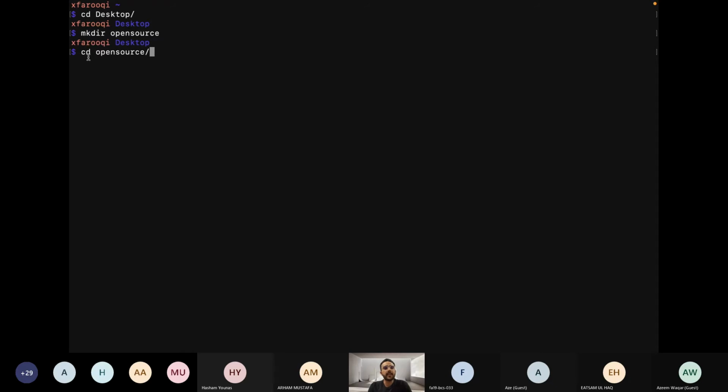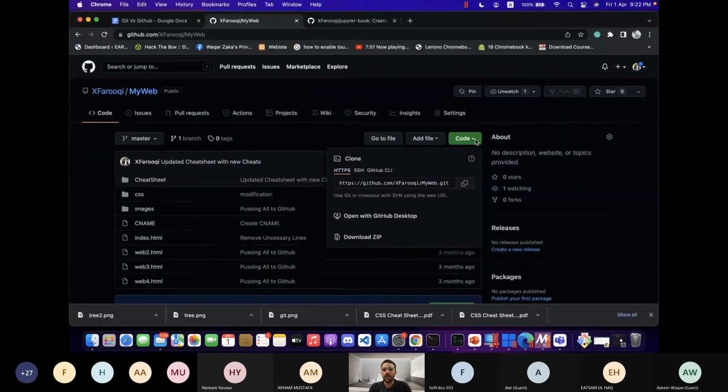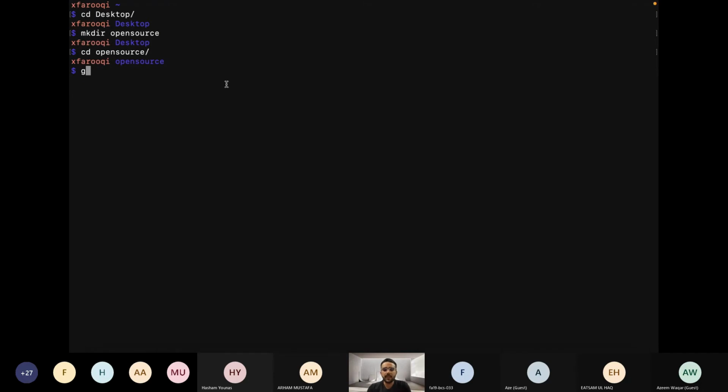So what does the cd command basically do? It will take me to that directory. Right now I am on the desktop, as you can see. So the cd command and the name of the directory will take me to that directory. If I press enter, I am in the open source directory. Right now in that directory, I want to clone this website. So we go here to code, click on it, copy, write git clone and Control V, paste it and hit enter.